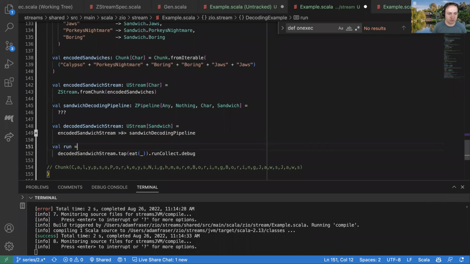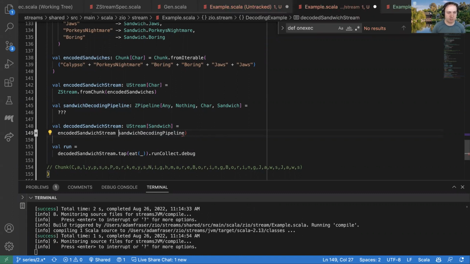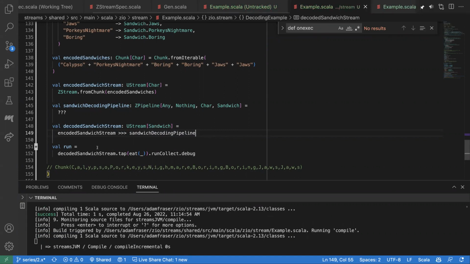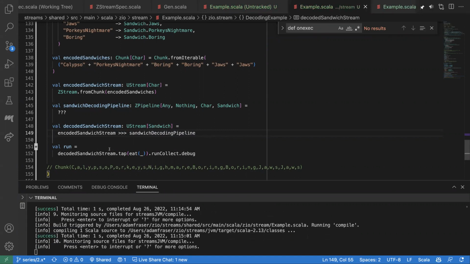Gotcha. So I can just use this triple arrow operator to send all the inputs from here through this pipeline. And if I don't like the symbolic operators, I can also do this via pipeTo instead. Those are the same thing, but I think Kit kind of likes the symbolic operators. So since we're trying to get him his sandwiches, we will stick with the triple arrow. Feels like a pipeline. Yeah, looks right.